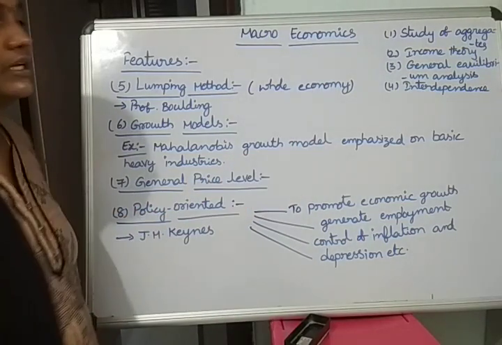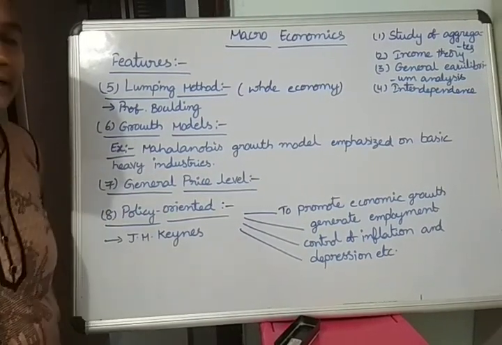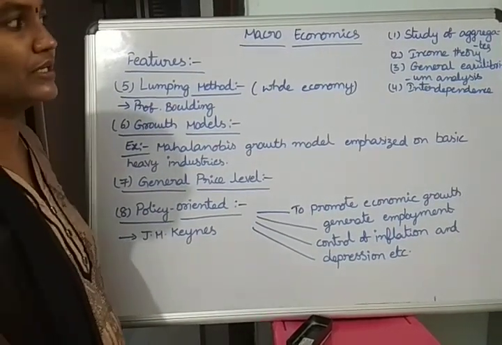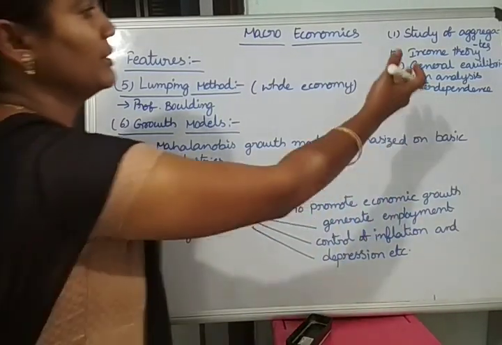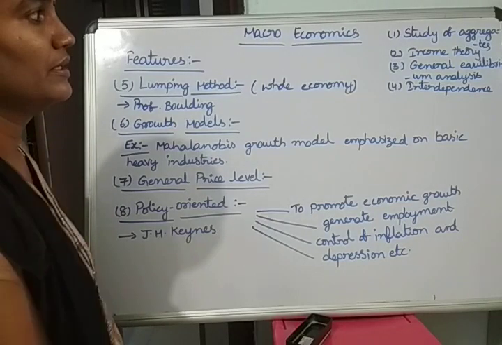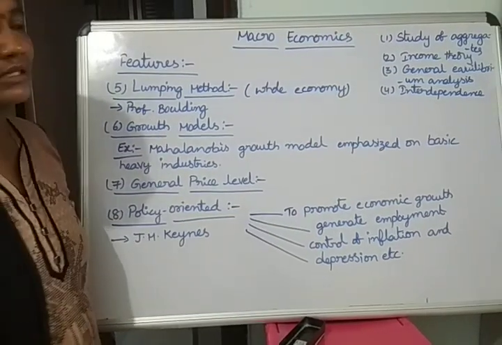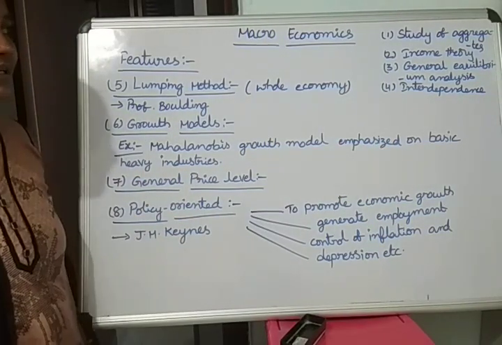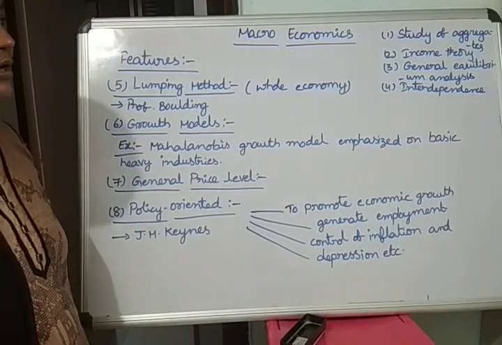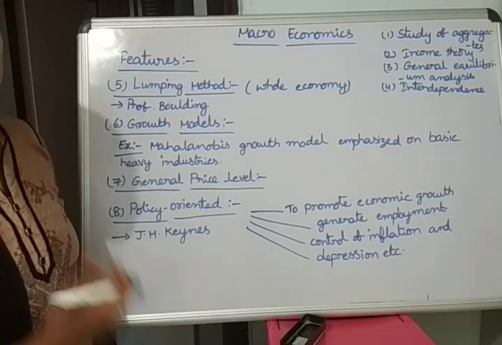Next is income theory: how to calculate national income, what methods we use, and how to do the accounting. Then general equilibrium analysis, the average of prices and everything, and interdependence: everything in the economy is interdependent because one depends on another.